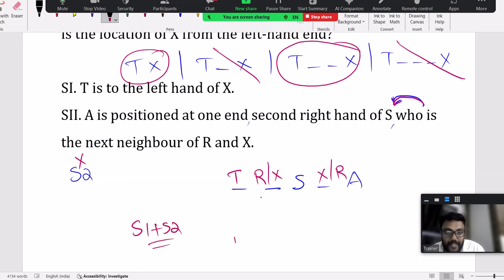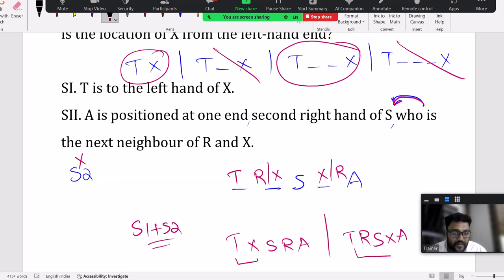One and two combined, I can get two answers. One is this, the other one is this. Both are possible if I use both statements together as well. T is left hand of X, T is left side to X. Here, T is left to X only. So your answer should be put together not sufficient.